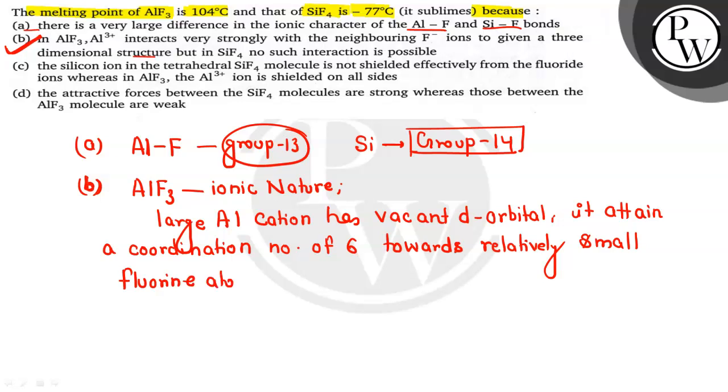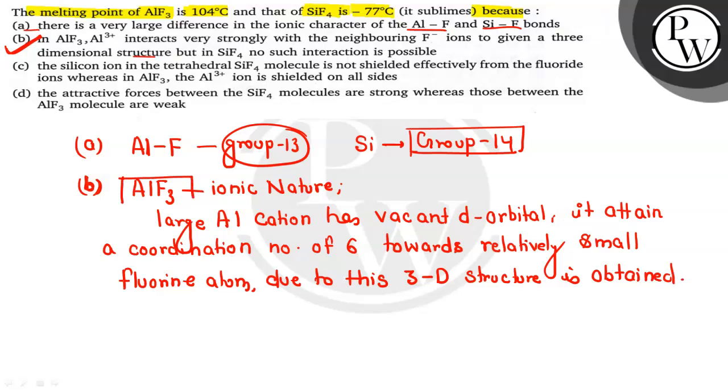And due to this there is a three-dimensional structure which is obtained for this compound, and due to this the melting point of AlF3 is quite high.